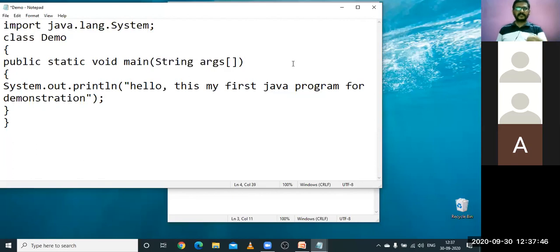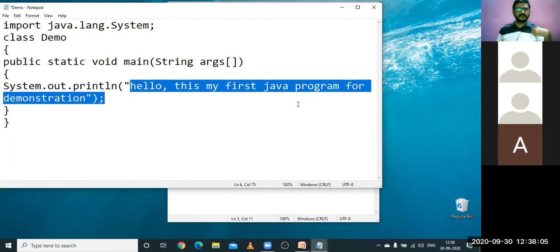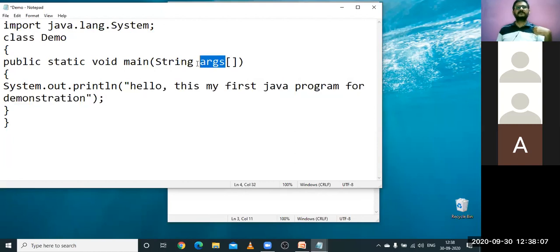It means that whenever a compiler is going to call this main method, immediately it will check the parameters or the arguments which are available in this variable. So this is a variable value which is available in this parameter.